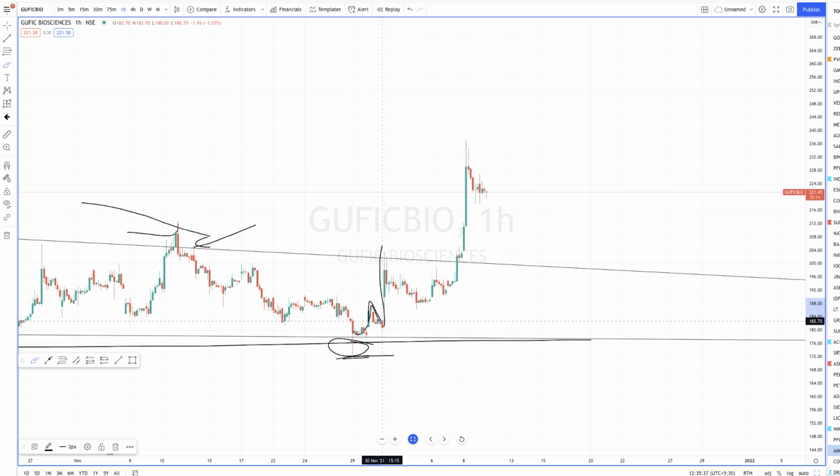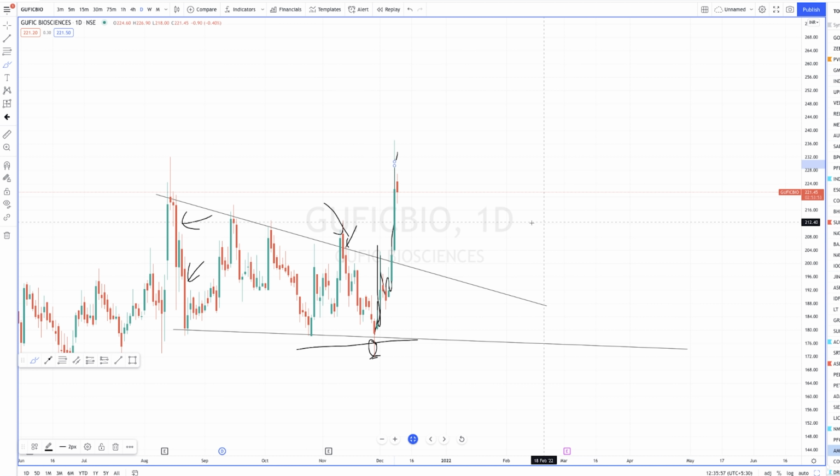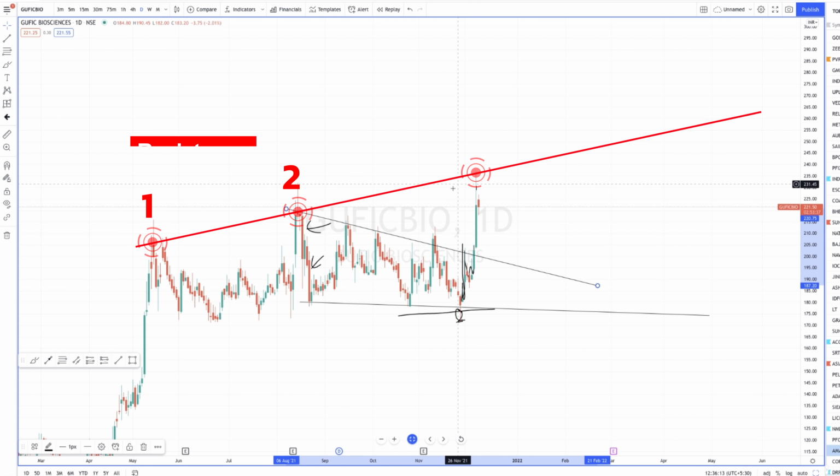And yeah, this is what has happened after that. Initially it went up and then retraced and then again gapped up and then again tested it, and then it fell again and then tried to test it again, and then finally there was a very good breakout. And yesterday I closed this trade around 228 at this point. The main reason I closed it is because, let me show you. So this area, right?